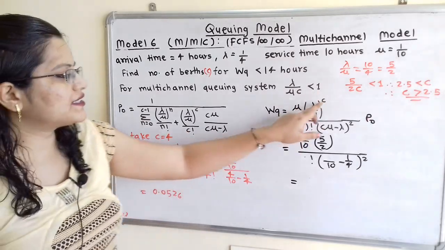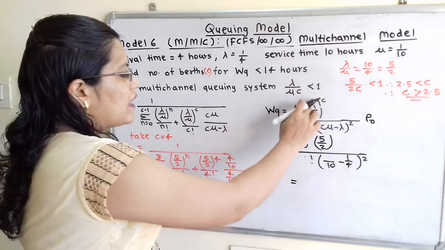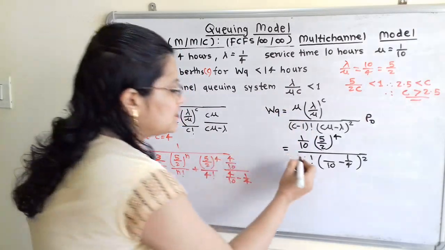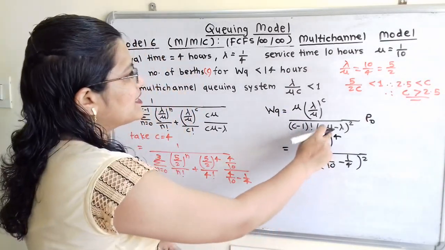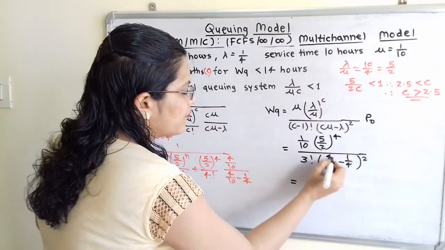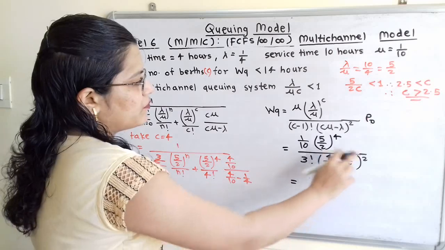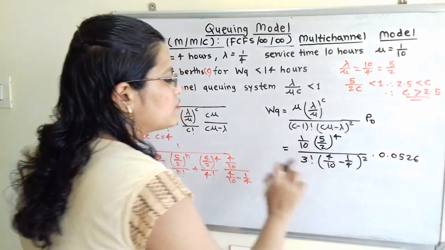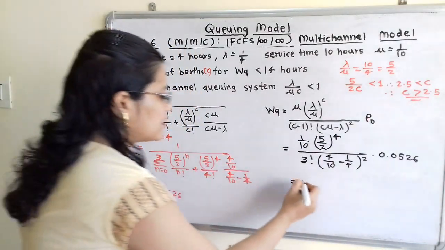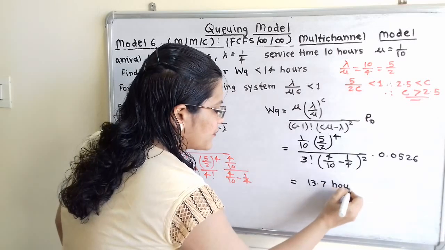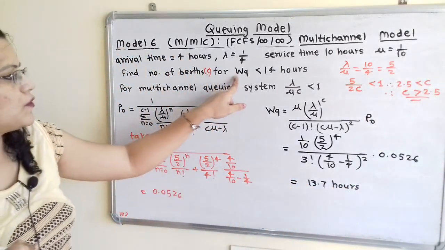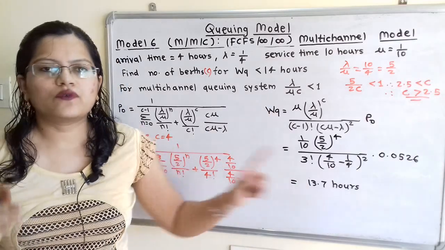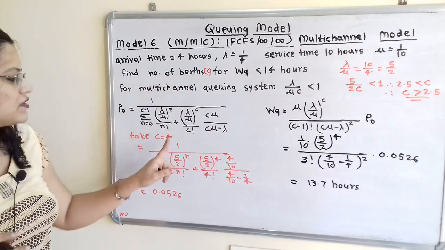Now we will put the value in this formula. Here we have to take C is equal to 4, that is mu into lambda by mu raised to 4 divided by C minus 1 factorial, that is 4 minus 1, 3 factorial. C mu, so C value is 4 and mu is 1 by 10. So here 4 by 10 minus lambda, that is 1 by 4, square, into P0, that is 0.0526. So when we solve this, we get the answer 13.7 hours. Now if we observe the condition, WQ should be less than 14 hours and here WQ is less than 14 hours. So we have to take the number of berths equal to 4.